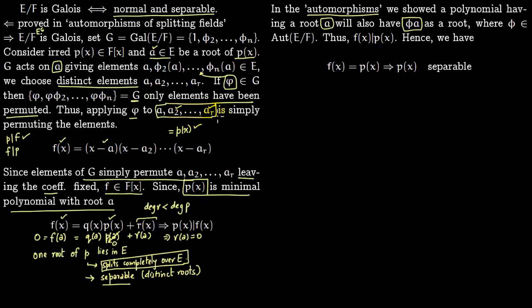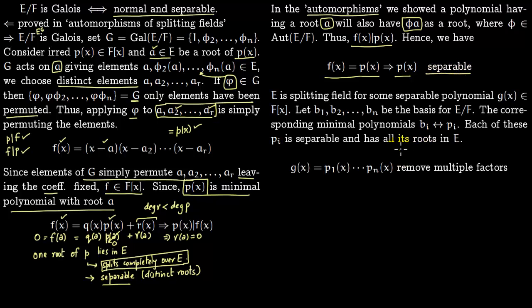So since it has all these as roots, it could have multiple roots. And the simplest form it can take is this. So f(x) has all these roots. So f(x) has to divide p(x), because p(x) now, we say, could have multiple roots because it has to have all these roots. So we have shown that f divides p, p divides f. So f(x) has to be equal to p(x), and you can see that p(x) is separable. It has distinct roots.